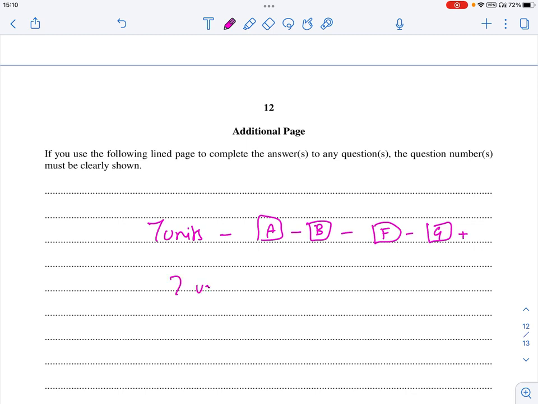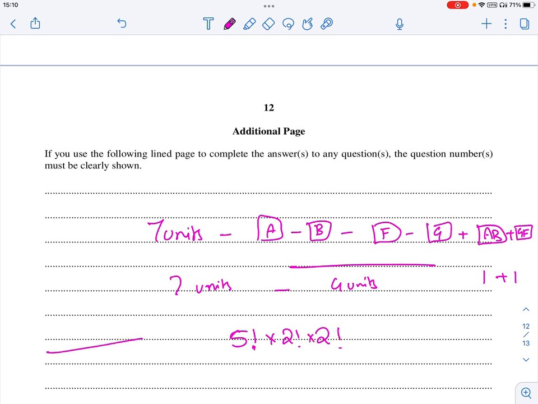7 units minus 4 units, plus Abel and Betty together as 1 unit and G and F as 1 unit. So again, this is 1 unit and 1 unit. So totally 5 units. So 5 units can be arranged in 5 factorial ways. Again, AB can be arranged among themselves in 2 factorial and GF can be arranged among themselves in 2 factorial. This is AB together and GF together.